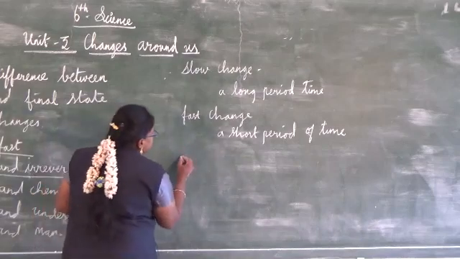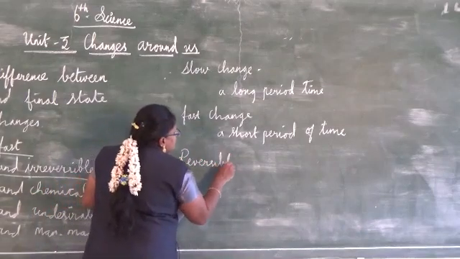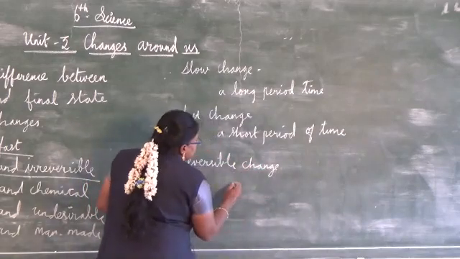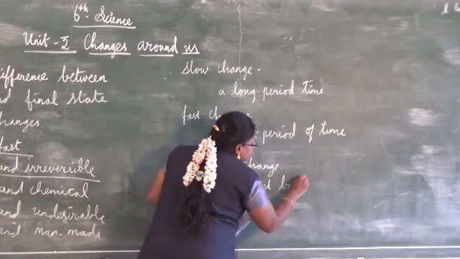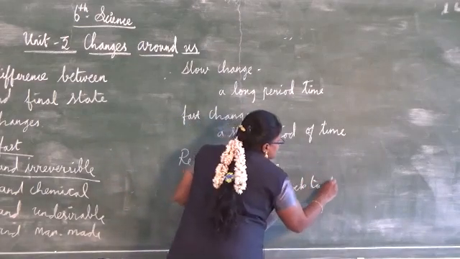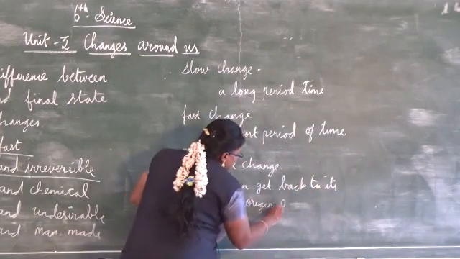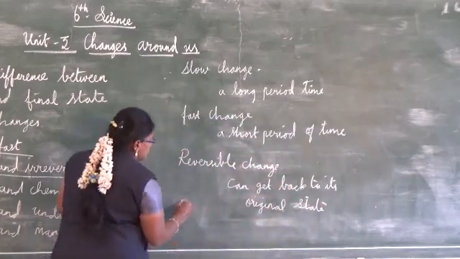Next we saw reversible change. It means it can get back to its original state.